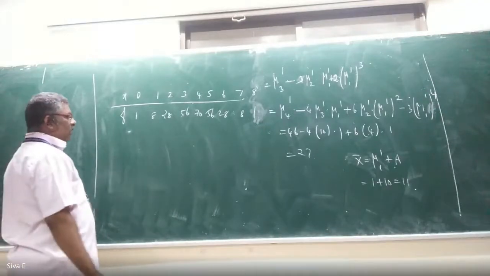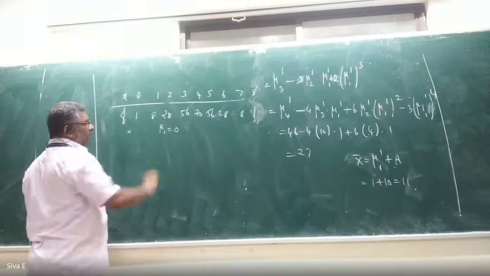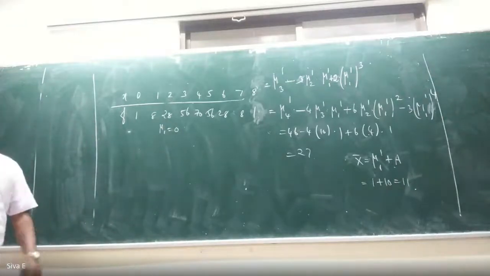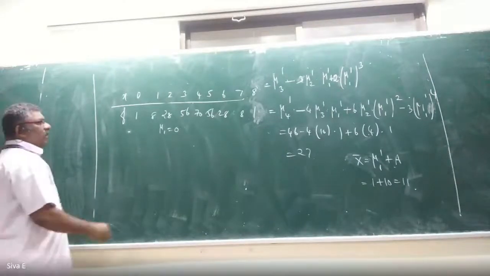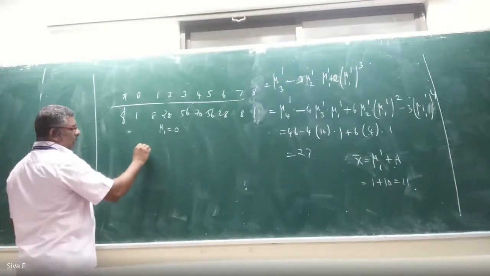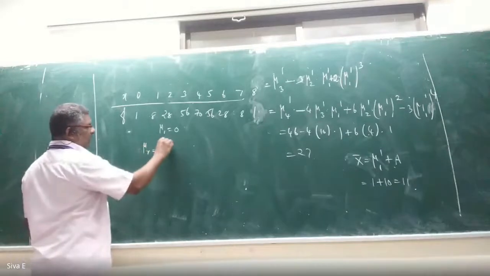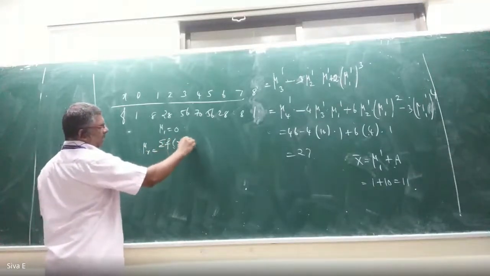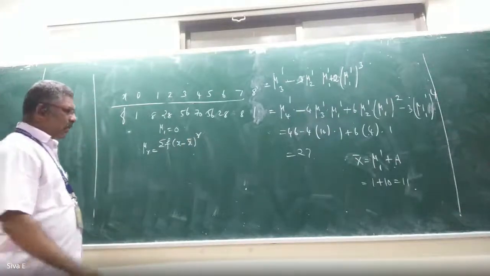In the first 4 central moments, directly you can write that mu1 equal to 0. You have to write mu2, mu3, mu4. So for that, what are the formulas? Mu r equal to summation of f into x minus x bar, the central moment. Sorry, I didn't write that. Write as a note.